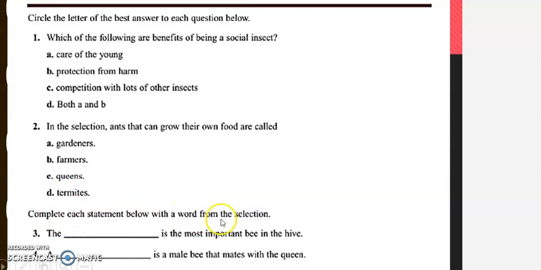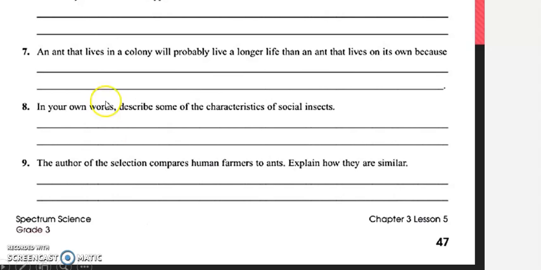Complete the statement with the word from the selection. The blank is the most important bee in the hive. Remember, right? So, in the second part, an ant that lives in the colony probably lives a longer life than an ant that lives on its own, because this question is about the two kinds of insects: the insects that live together with other insects and the insects that live alone. In your own words, describe some of the characteristics of the social insect.